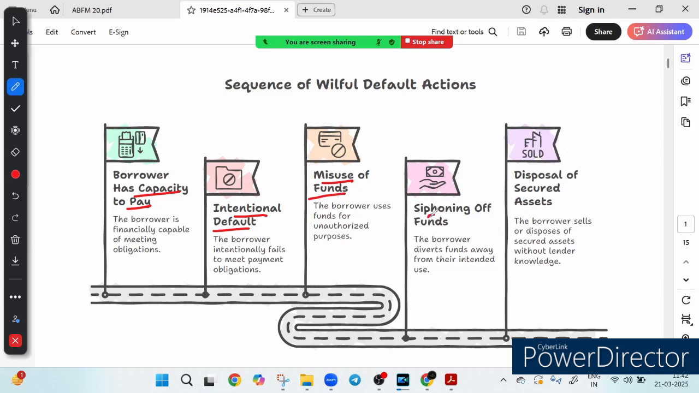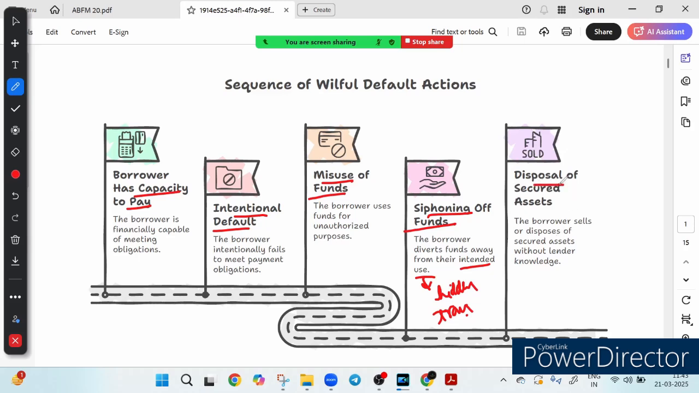And the next is siphoning of fund, which means now things get serious. Funds are moved away from their intended use. Every fund has its intended use, but it is used somewhere else, like hidden, transferred or funneled somewhere.